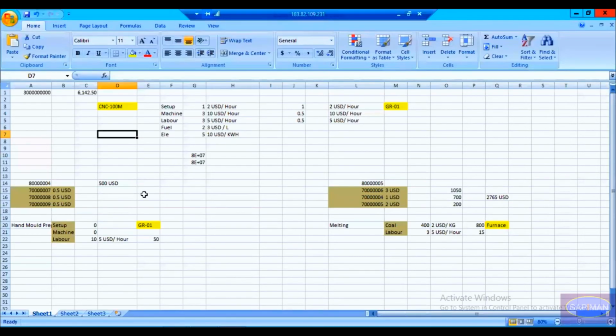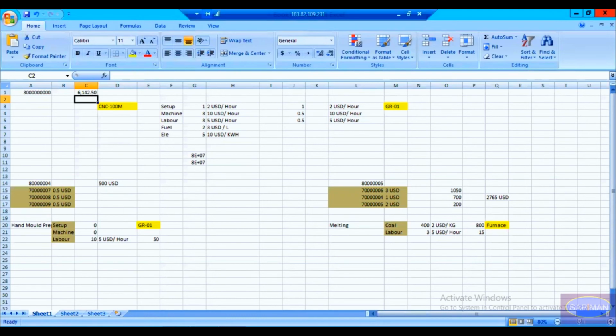Suppose during production, instead of 10 hours of labor, it costs you 11 hours. That means your actual cost will be more. This is your planned cost. But during production activity, if this value changes, your actual cost will be more. If your actual cost is more, then there will be a variance. It means there is a difference between planned cost and actual cost, and the difference is called variance. So based on the figure, whether it is positive or negative, we figure out whether we are making a profit or loss.